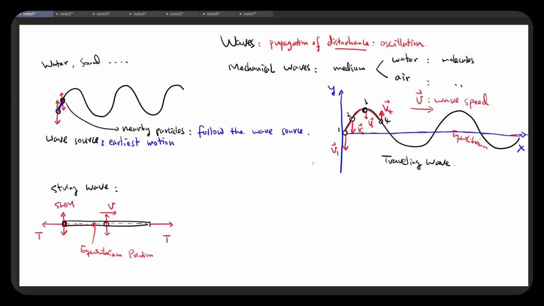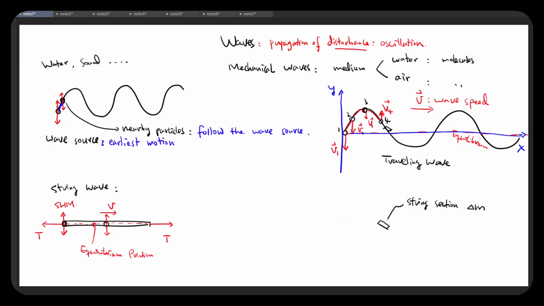Now with that, think about one section of the string during the oscillation. Let's say I'm looking at this section here. So this section, that's the string section. Now let's say it has a small mass, delta m.